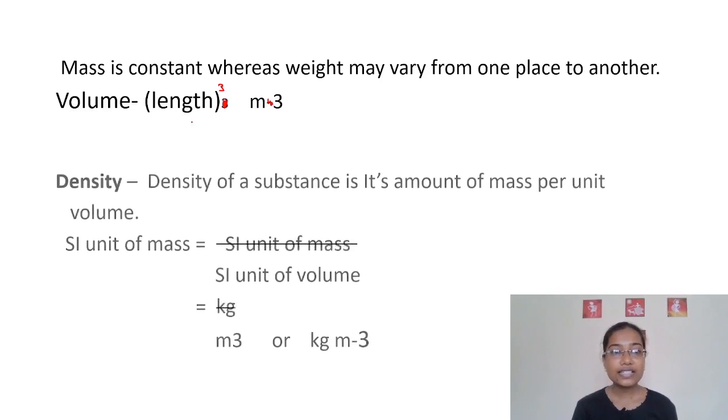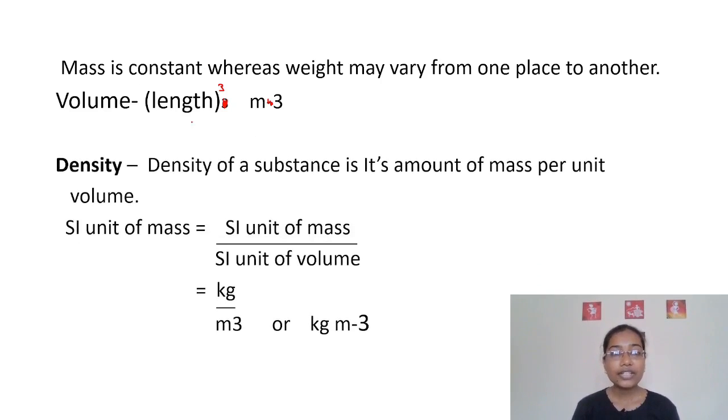The next one is density. We all know that density is nothing but mass by volume. Mass divided by volume gives the density. Here the SI unit of density is the SI unit of mass divided by volume. The SI unit of mass is kg and the SI unit of volume is m3, that is meter cube. So we get kg per meter cube. Kg per meter cube is the SI unit for density.